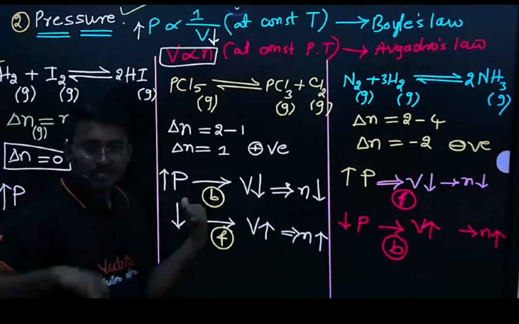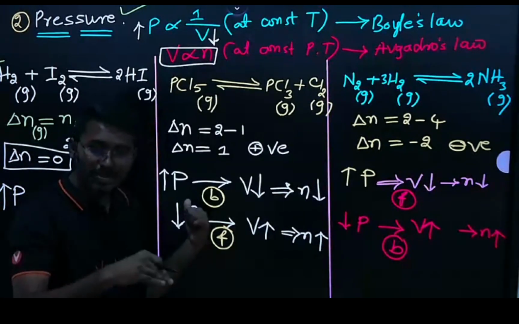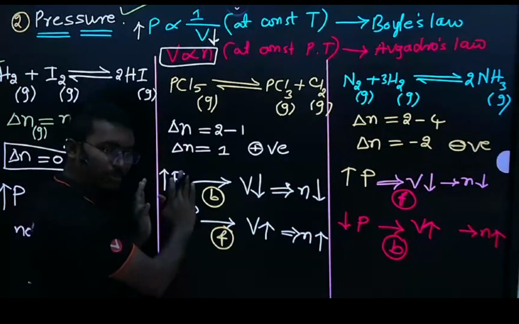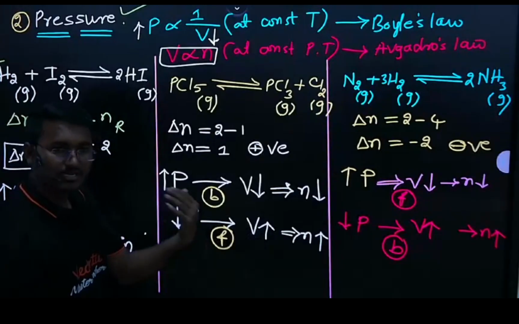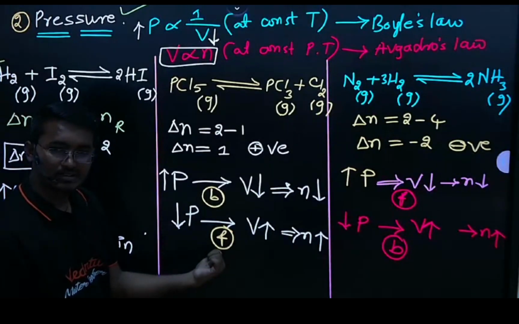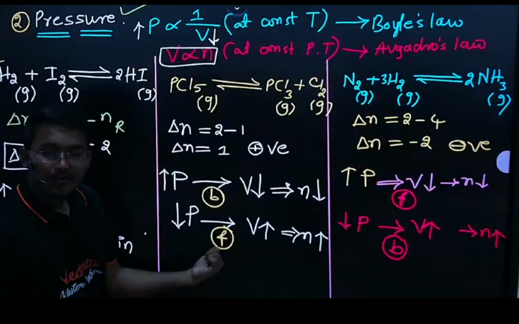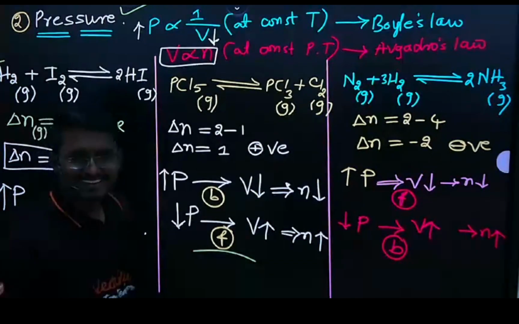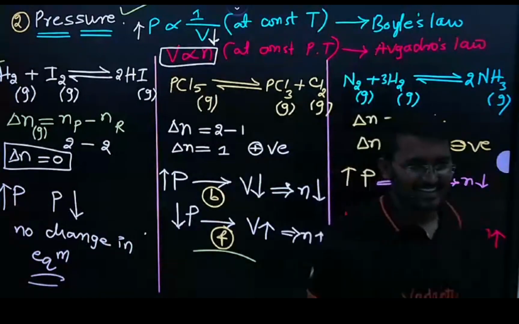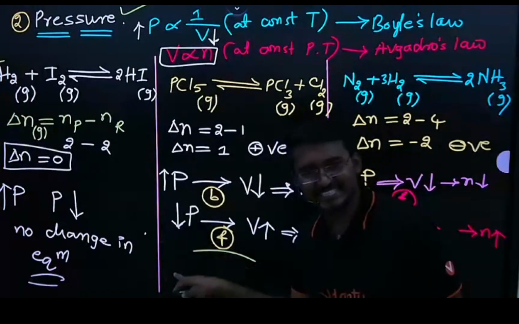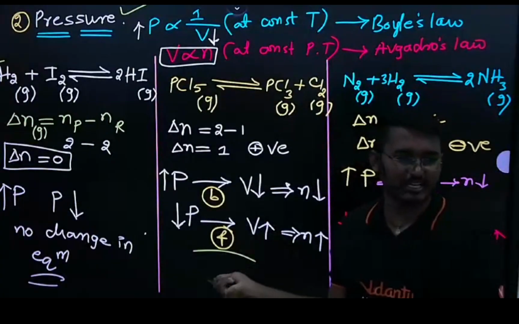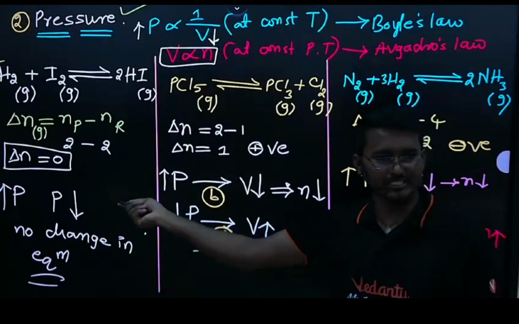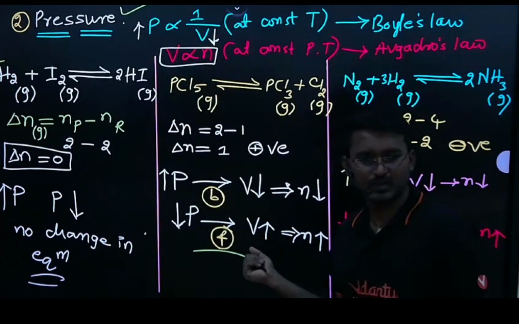If we discuss based on volume, remove this pressure. I am increasing the volume. Then what happens to the reaction? Which direction? Forward only. Here we are decreasing the pressure. That means indirectly we are increasing the volume, right? Then the reaction shifts towards forward.